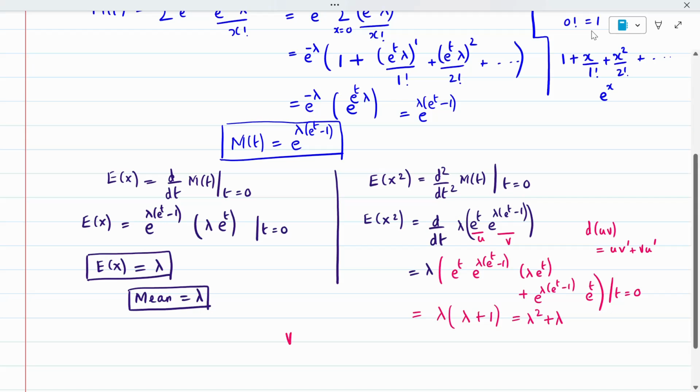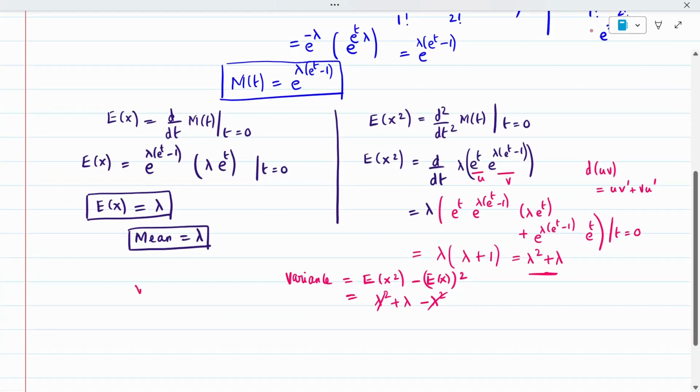So everyone now calculate the variance. The formula for variance is nothing but E of x squared minus E of x the whole square. So E of x squared we have calculated. It is lambda squared plus lambda minus E of x the whole square, so lambda squared gets cancelled. So variance I'm getting to be lambda. Mean and variance are the same for a Poisson distribution. So the derivation we have completed.